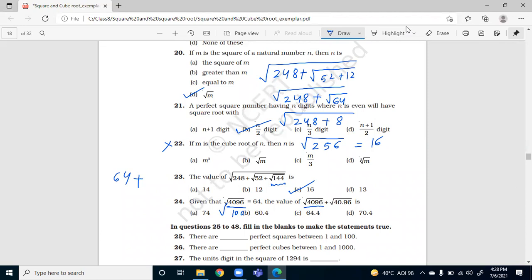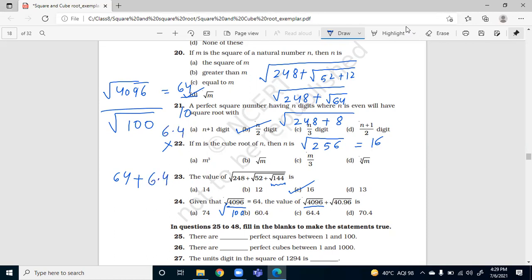Then it will get converted into root 40.96. Otherwise, if you solve it, it is root 4096 divided by root 100. I know root 4096 is 64, and root 100 is 10. So 64 upon 10, meaning the value of root 40.96 comes out to be 6.4.